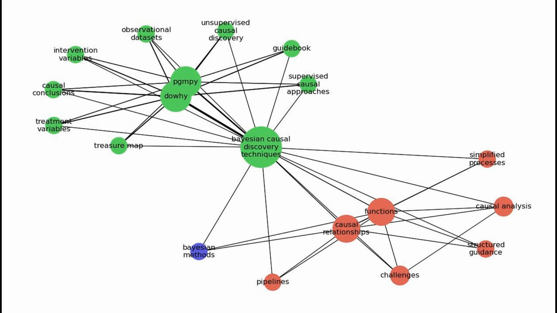This means that practitioners can spend less time wrestling with the technical details and more time interpreting their findings. In summary, frameworks like DoWhy and Pgmpy enhance the usability of Bayesian causal discovery techniques by providing structured guidance and simplifying complex processes, helping practitioners to effectively navigate the challenges inherent in causal analysis.